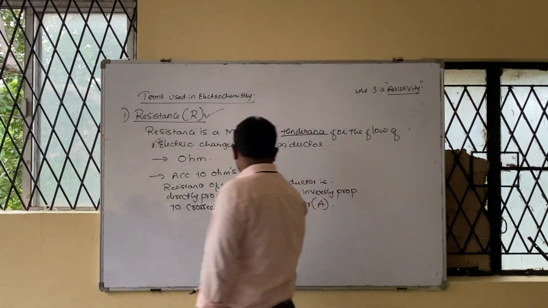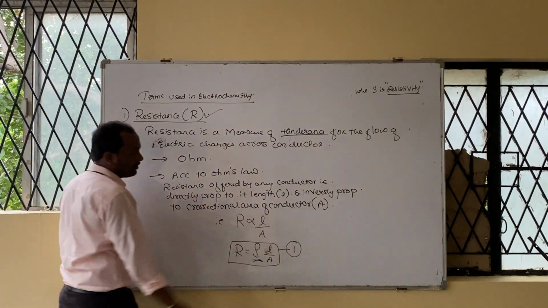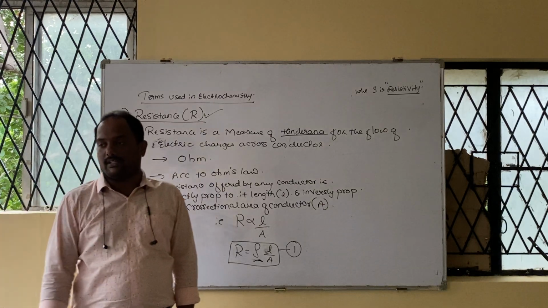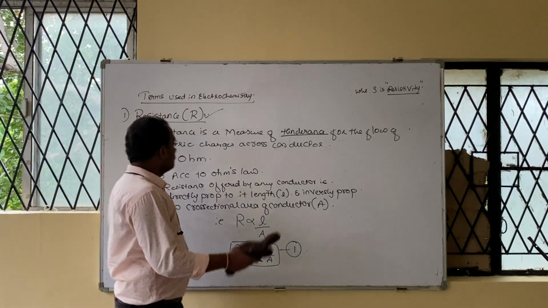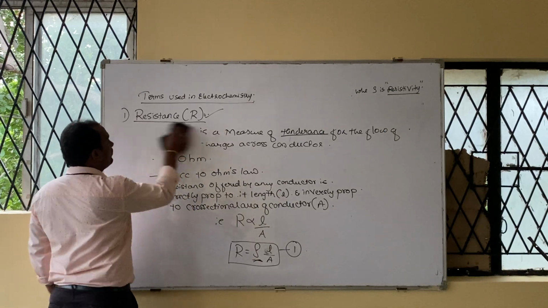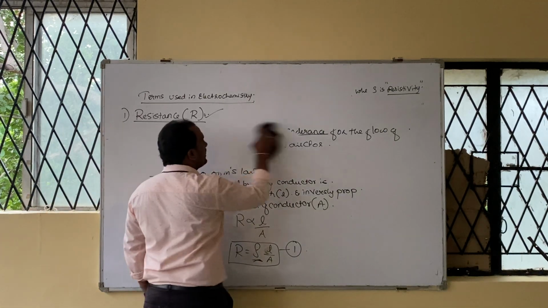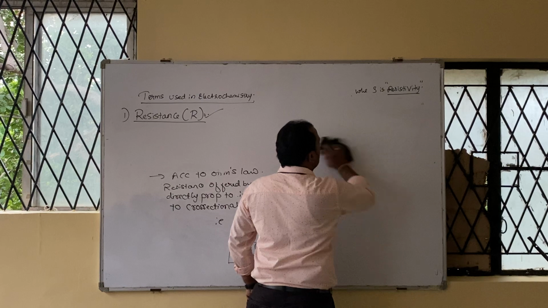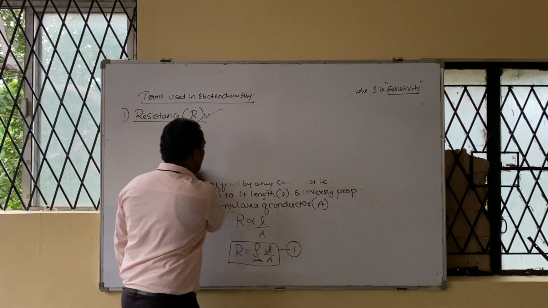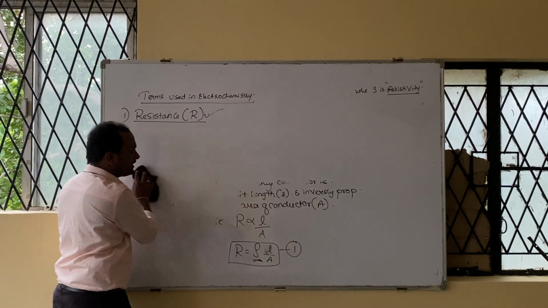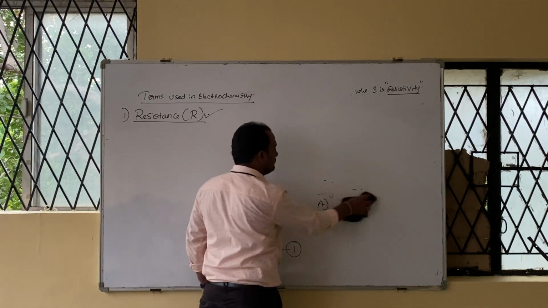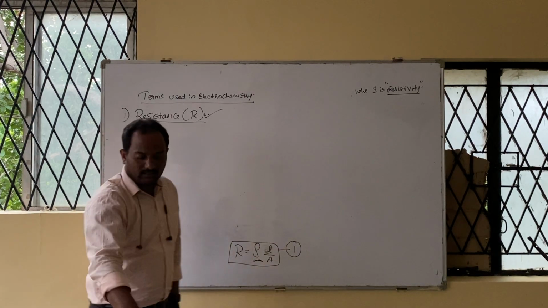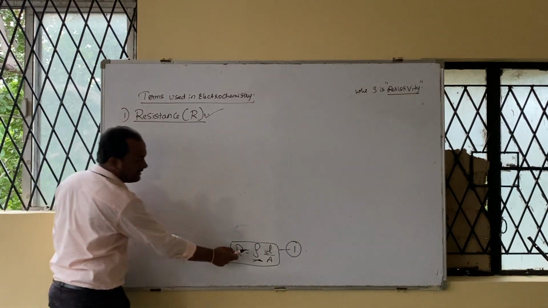Here, this rho is nothing but resistivity. How to define it then? Whenever some constant comes, how do you define it? In physics you do a lot of definitions for the constants. For the first time you are doing it in chemistry. How do you define any constant in the given equation? You take the other terms as equal to 1. Correct?